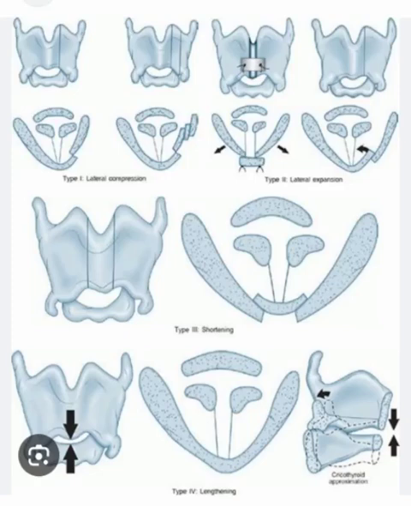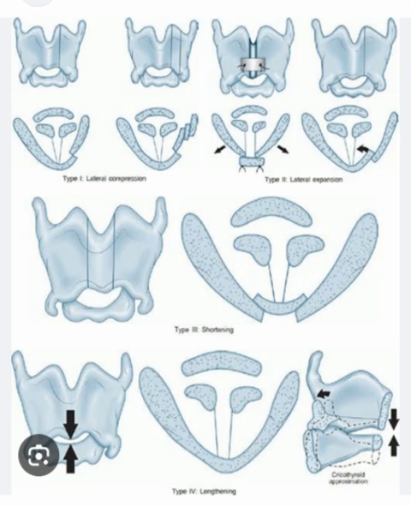Thyroplasty. Published by Wikipedia. Thyroplasty is a phonosurgical technique designed to improve the voice by altering the thyroid cartilage of the larynx, which houses the vocal cords, in order to change the position or the length of the vocal cords.